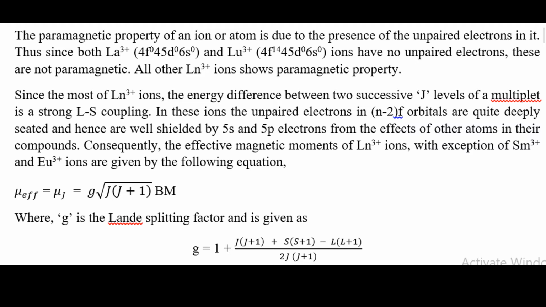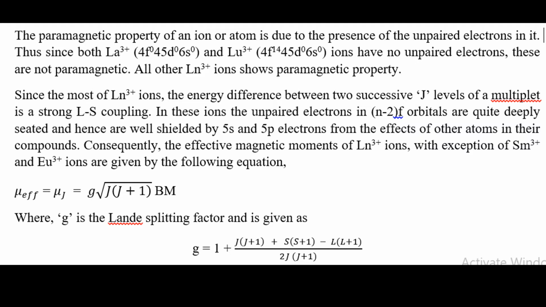In most of the lanthanide ions, the energy difference between two successive J levels of a multiplet is large, giving strong LS coupling, that is Russell-Saunders coupling. In these ions, the unpaired electrons in the (n-2) f orbitals are quite deeply seated, and hence are well shielded by the 5s and 5p electrons from the effect of the atoms and their compounds.